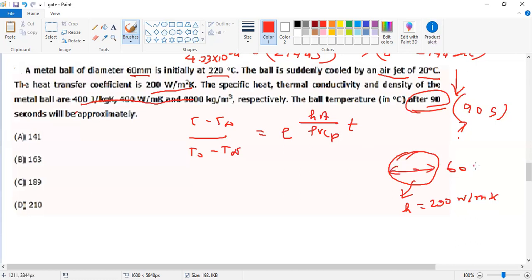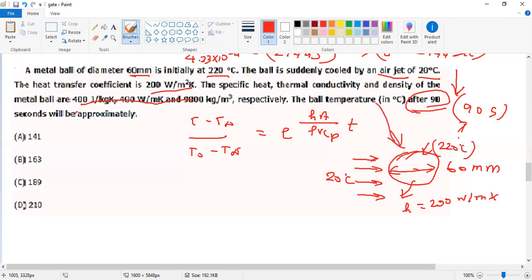We converted into meter. Okay, so there is an air jet that flows. It is forced convection. Use an air jet to reduce the temperature at 20 degrees Celsius. So what is the temperature of the metal ball? That is 220 degrees Celsius. Okay, that is given from the problem.